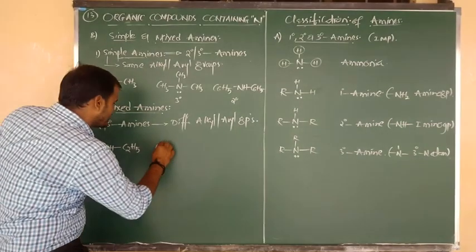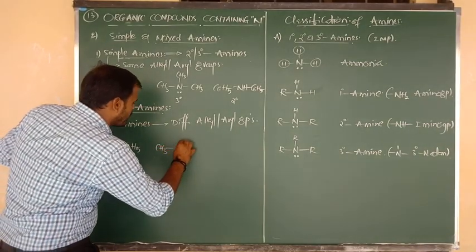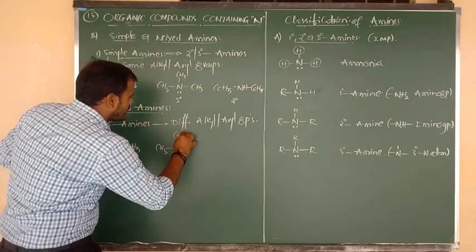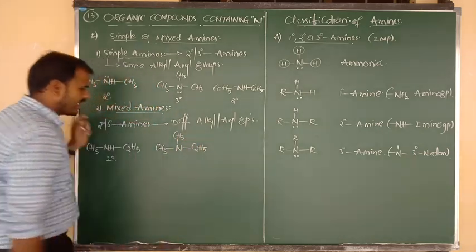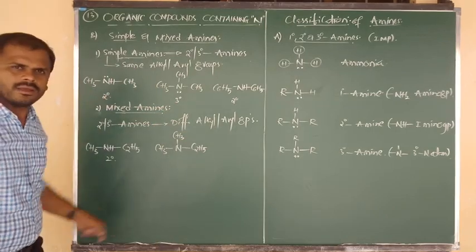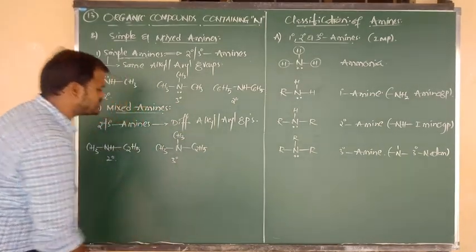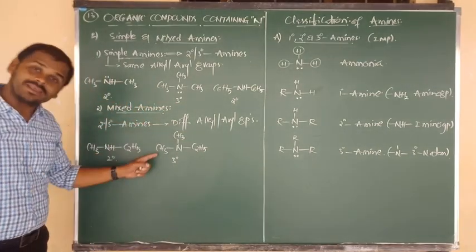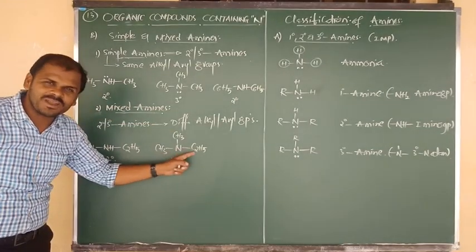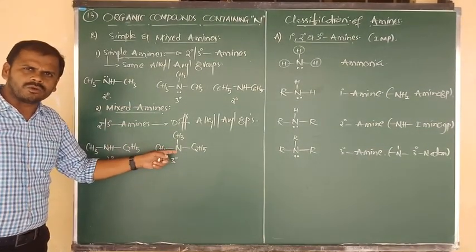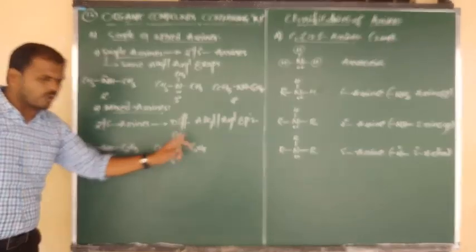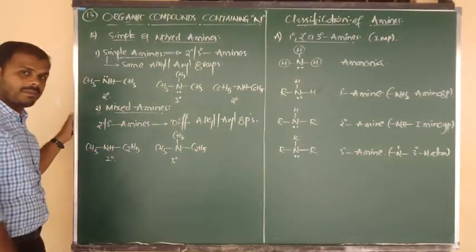Let me consider another example. CH3 bonded to N, N bonded to CH3, again it is connected to C2H5. Nitrogen is connected to three alkyl groups, so we can say this is a tertiary amine. Here two alkyl groups are same, but what about the other? This is different now, beta. So if nitrogen is connected to different alkyl groups, we have to say that again it is a mixed amine.